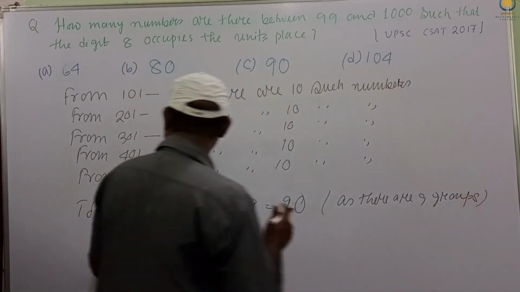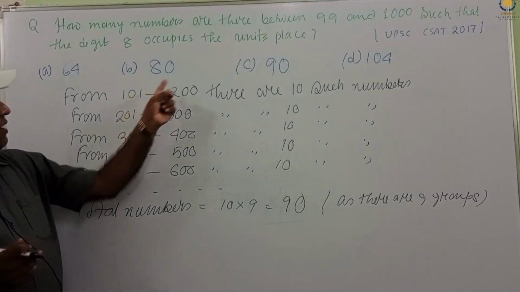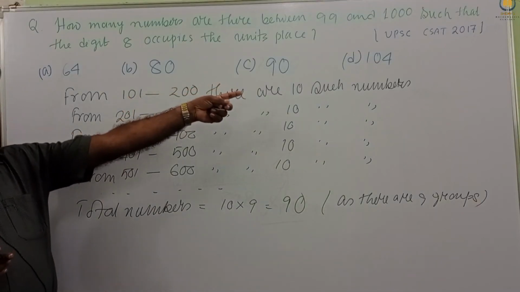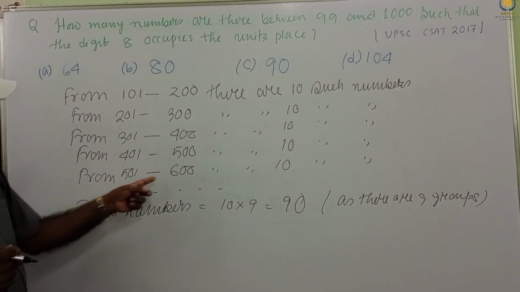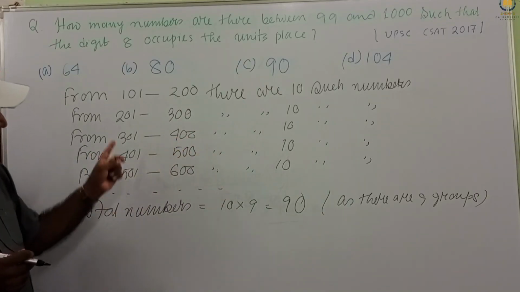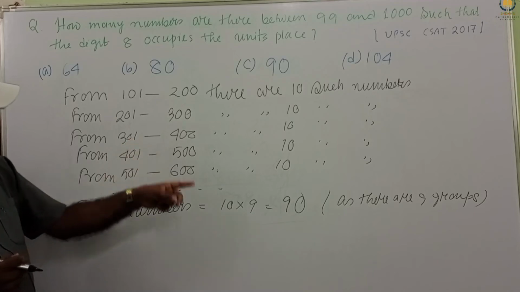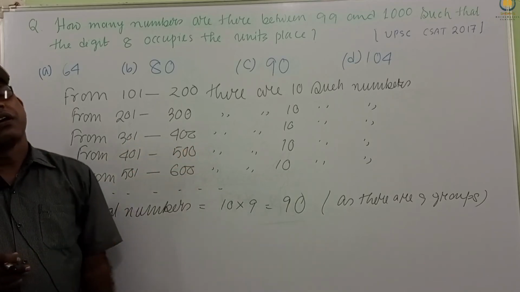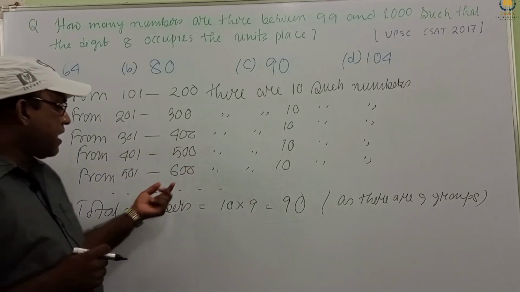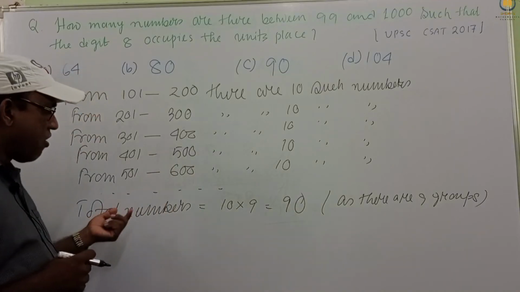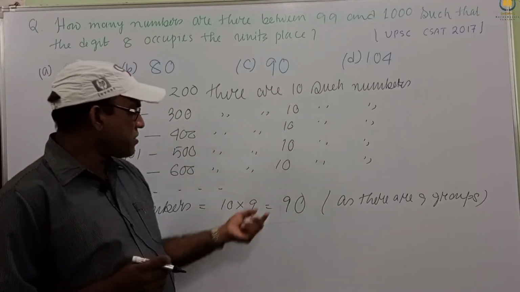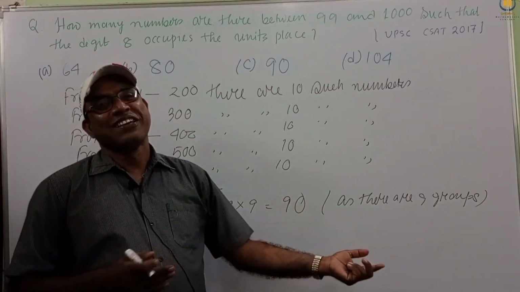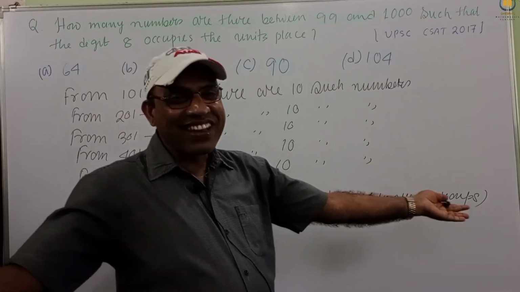I left out the remaining groups. Just imagine 101 to 200, this is 10, 201 to 300, this is 10, just like this, and 601 to 700, 701 to 800, 801 to 900, 901 to 999. So how many groups do we have? 9 groups, and each group contains 10 numbers. So 10 into 9, 90. So the answer is 90. Very nice.